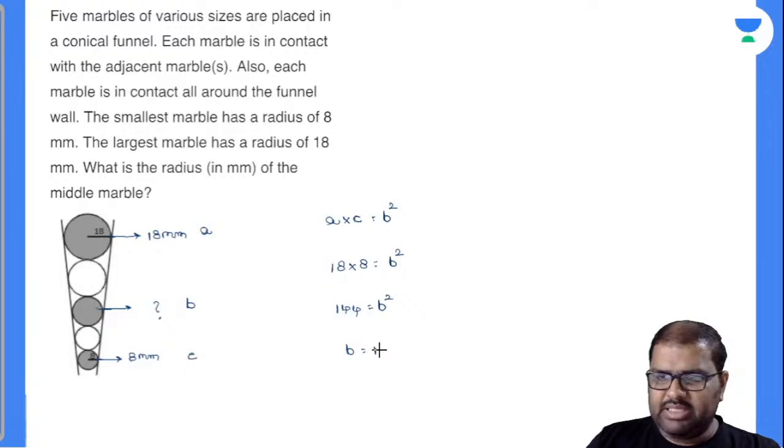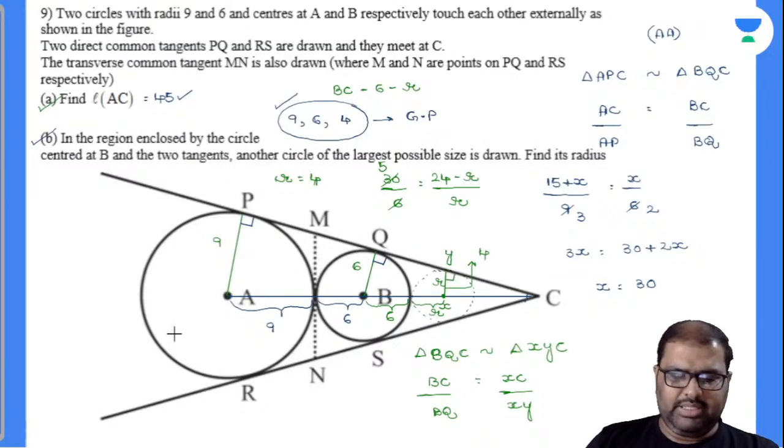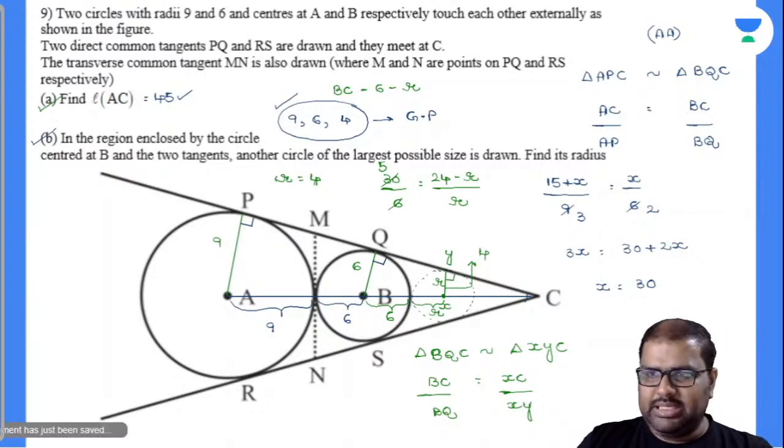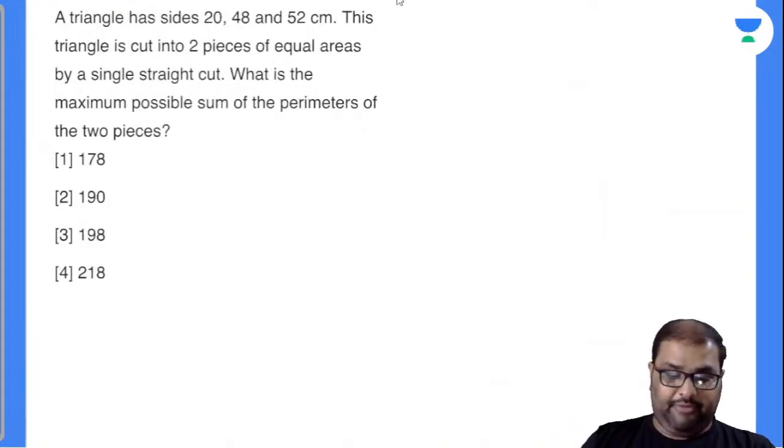Now that we have decided the concept, usage is very easy, beta. Now see, this is the answer. Perfectly done. The same concept, there is no change in my concept. Once you are strong in the concept, you can easily crack the questions. Now this question I will explain to you. The next question you can solve on your own.